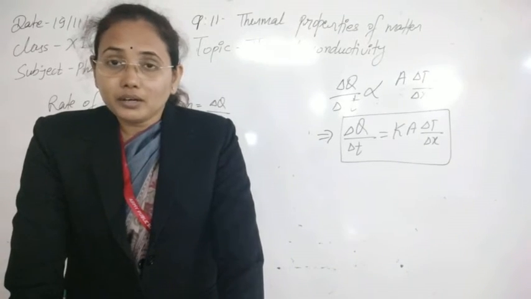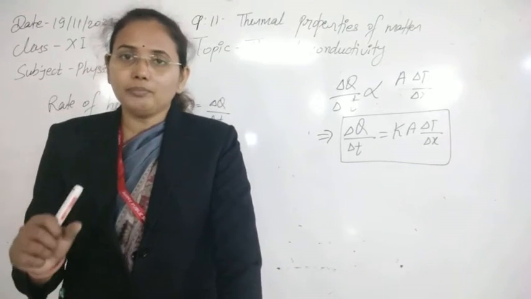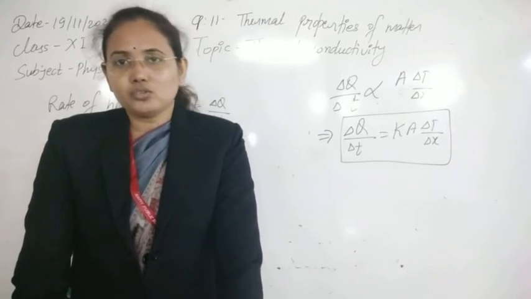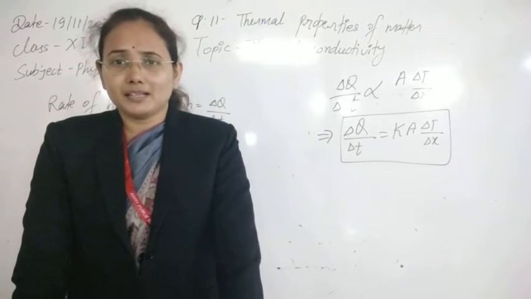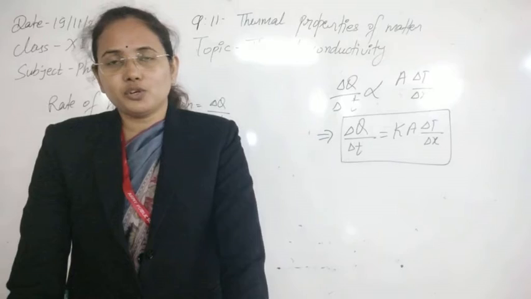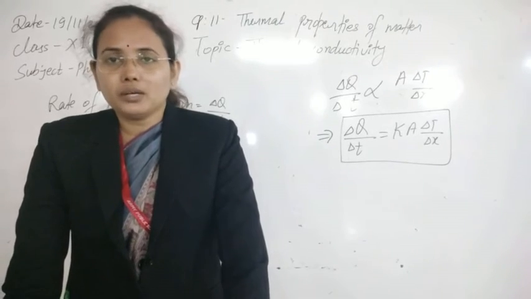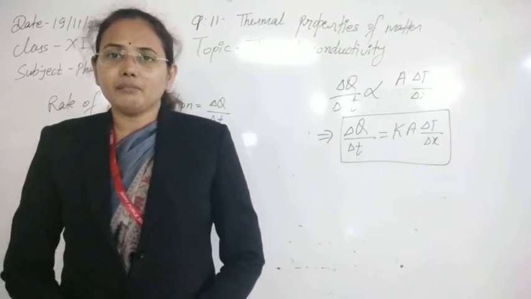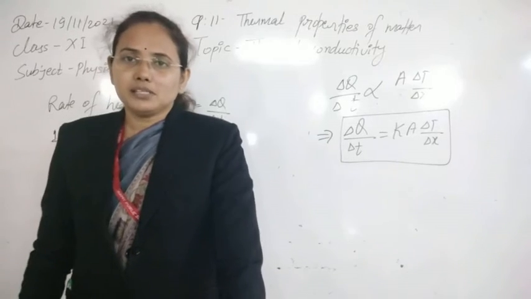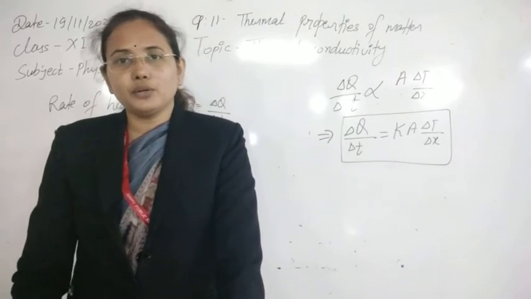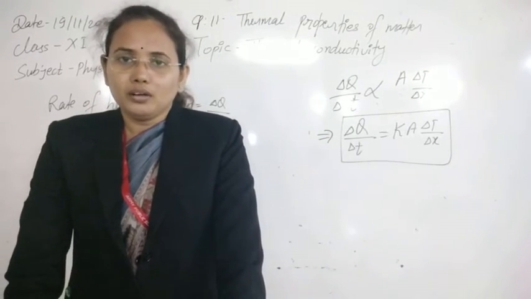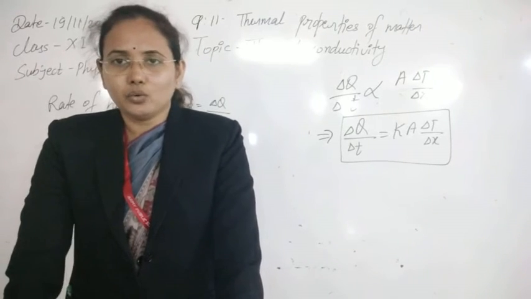The metallic handle of the door is at a lower temperature and so it appears cold. Because the hand is at higher temperature and the metal at lower temperature, heat is transferred from the hand, and due to that the handle feels colder.